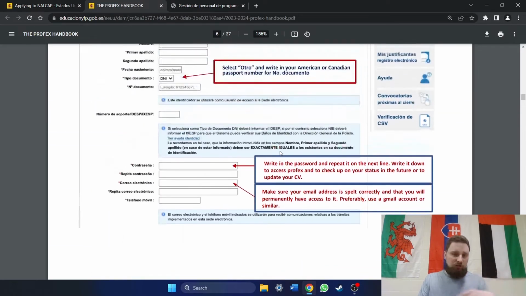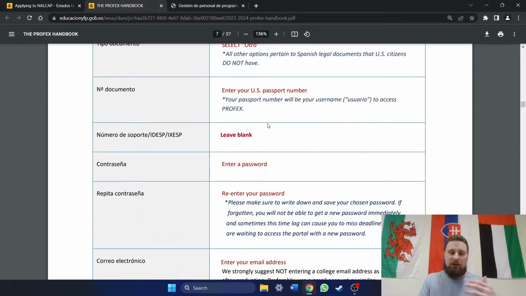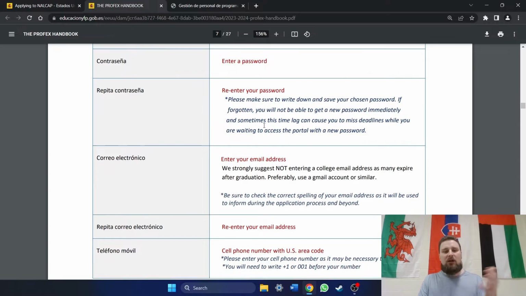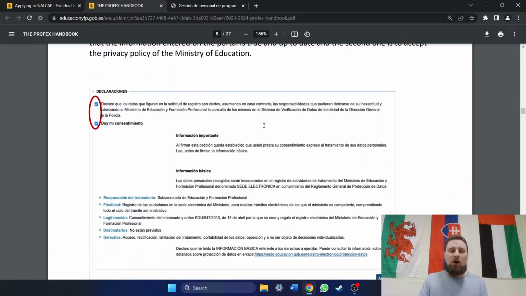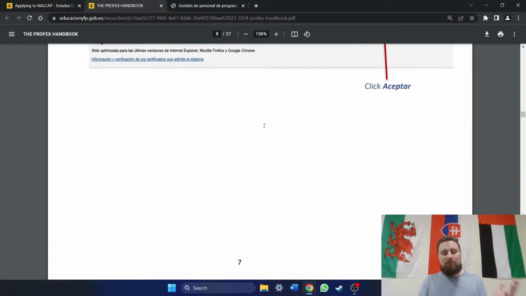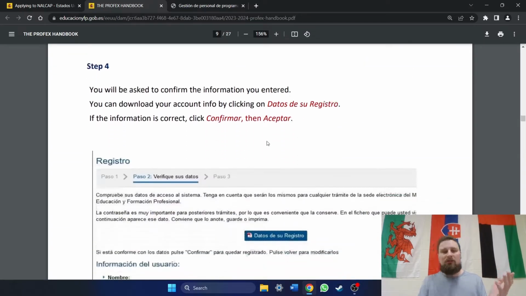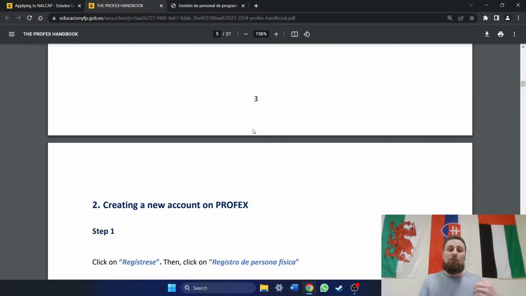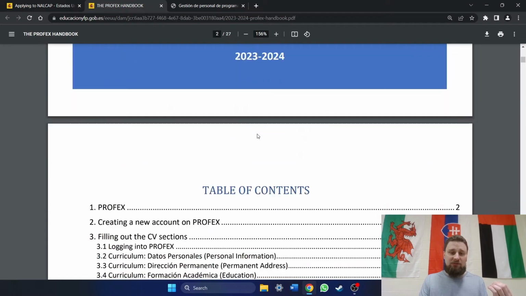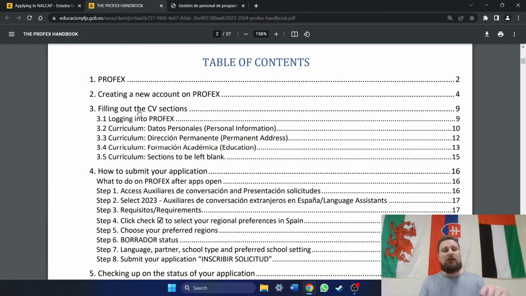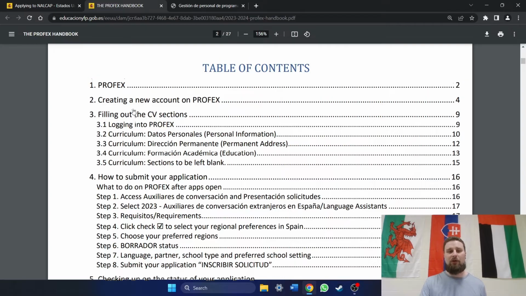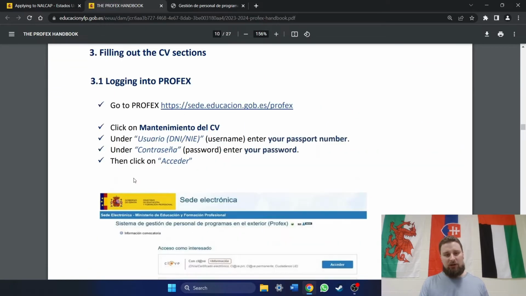So the first thing it's going to do is walk you through setting it up, putting your name in, passport number, all that stuff. It's going to tell you to log out and then log back in, just to make sure it's all set up. And then you're going to go and fill out more of the personal information, the CV section. Okay, so we see here section number 3 on the table of contents is filling out the CV. So this is after you've set up your account. Now you need to fill out your personal info. So I'm just going to click here and it's going to take us to it.